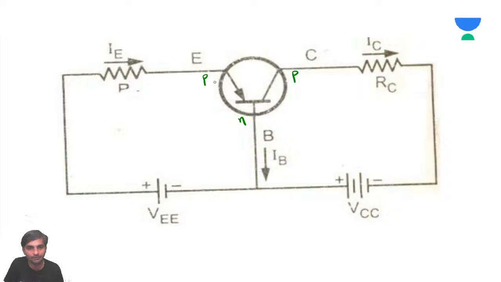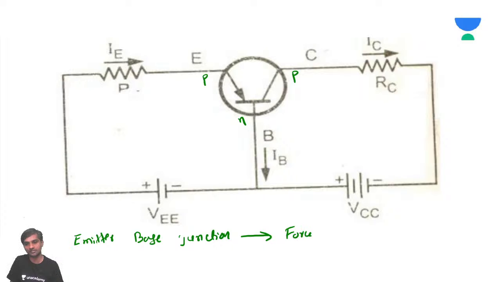Now, when this is P-type material, as I told you always, what is the thumb rule? The emitter base junction should be forward biased, and the collector base junction should be reverse biased.